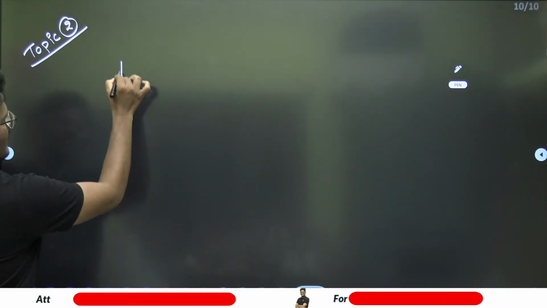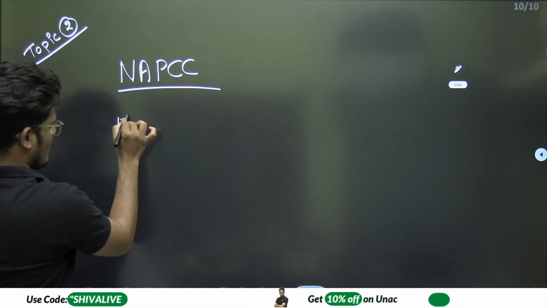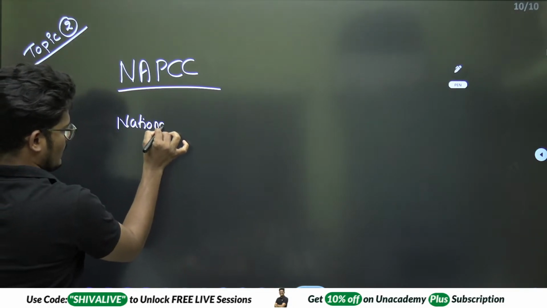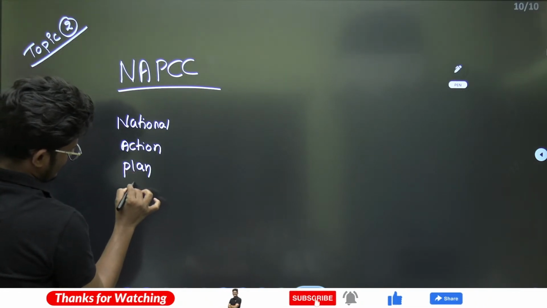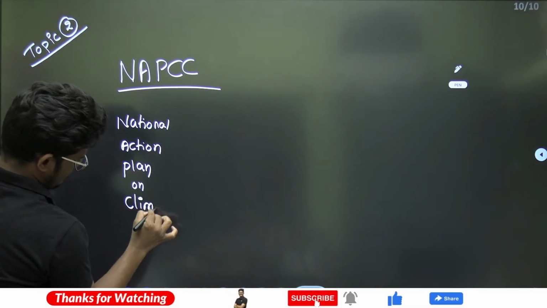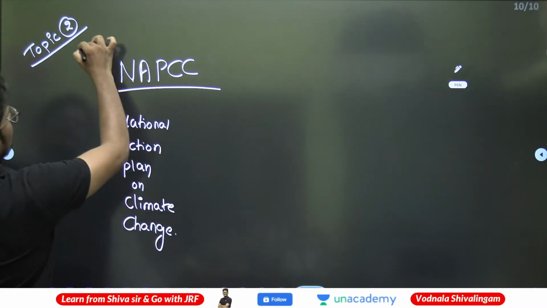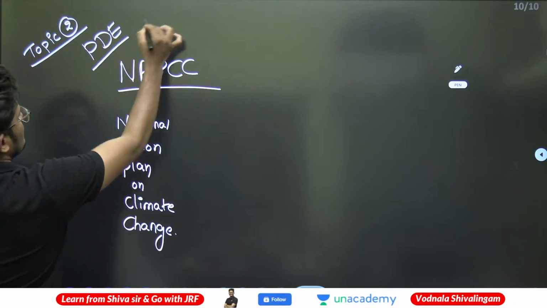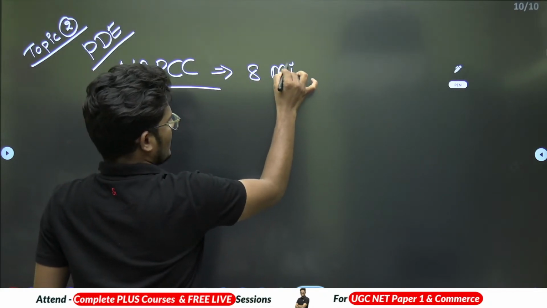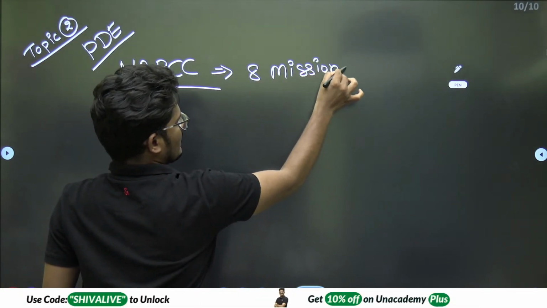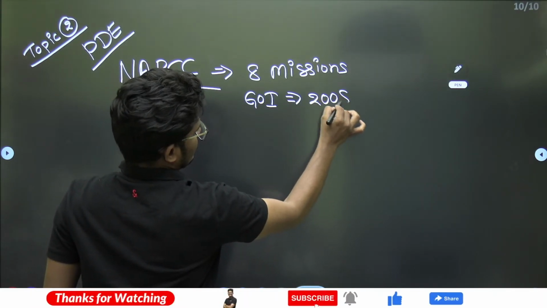Which is the National Action Plan on Climate Change, NAPCC. This is from the People, Development and Environment chapter, a most repeated question. There are 8 missions in this. In which year did the government start? The Government of India started it in 2008 with 8 missions.